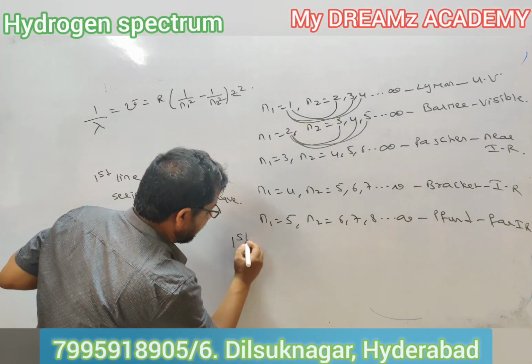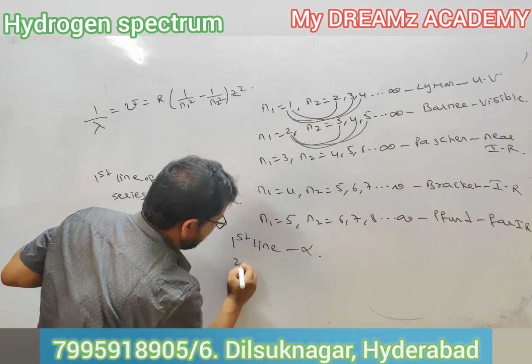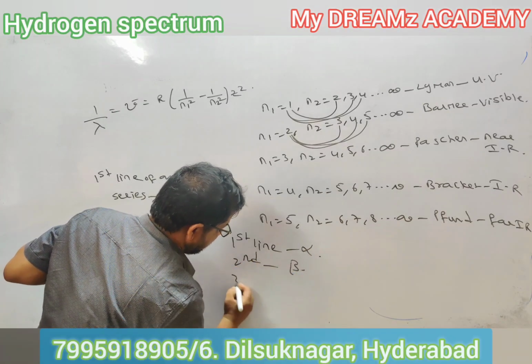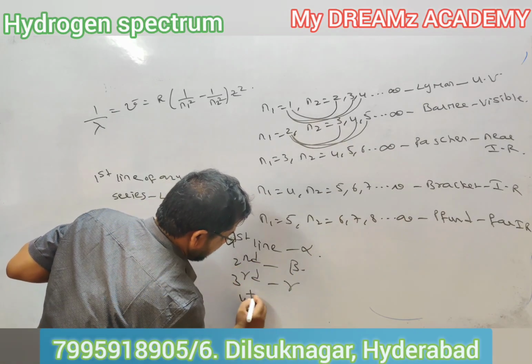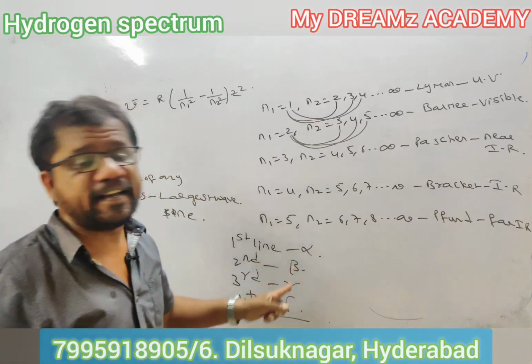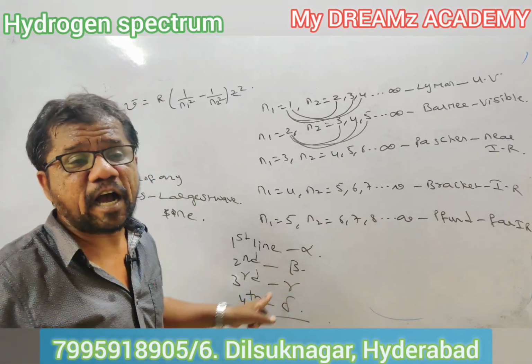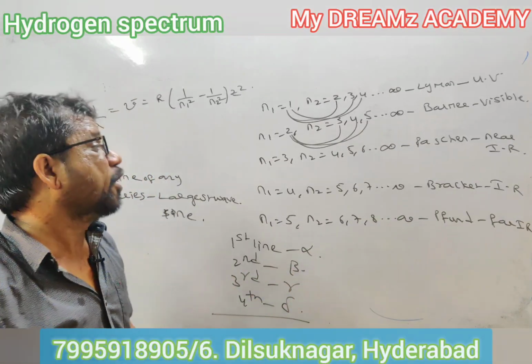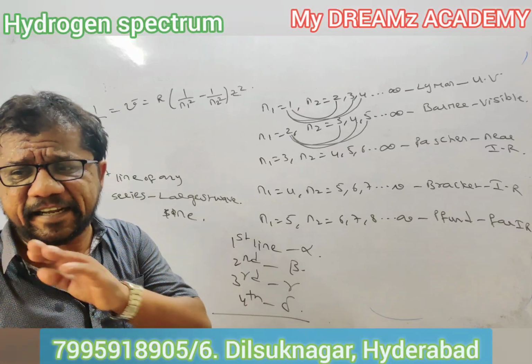In the place of first line, we can otherwise call it alpha line. Second line, beta. Third line, gamma. Fourth line is called delta line. But for largest wavelength, it doesn't matter, it is the first line of any series.